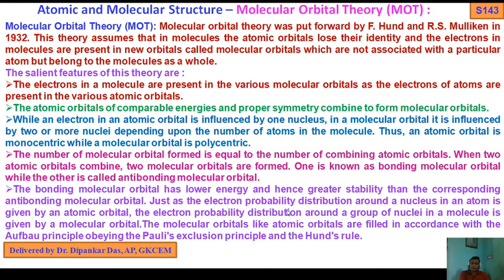Just as the electron probability distribution around a nucleus in an atom is given by an atomic orbital, the electron probability distribution around a group of nuclei in a molecule is given by a molecular orbital. Molecular orbitals, like atomic orbitals, are filled by obeying the Aufbau principle, the Pauli exclusion principle and Hund's rules. Okay, so these are the salient features.